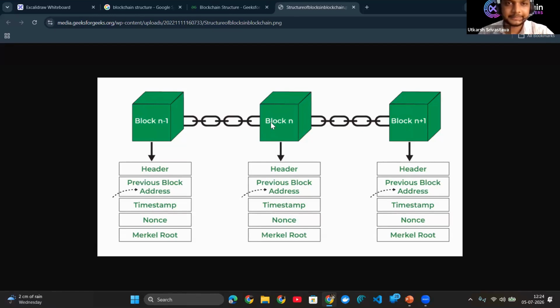Are you saying something, Varun? No, I was saying that SHA is a Bitcoin encryption mechanism.